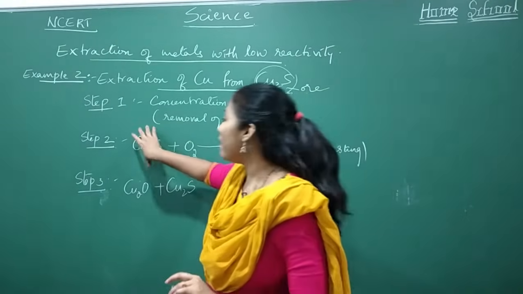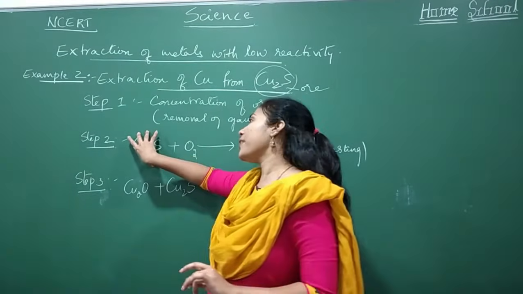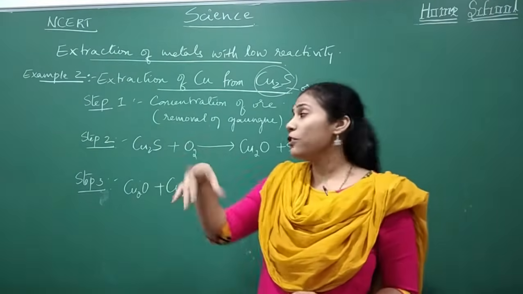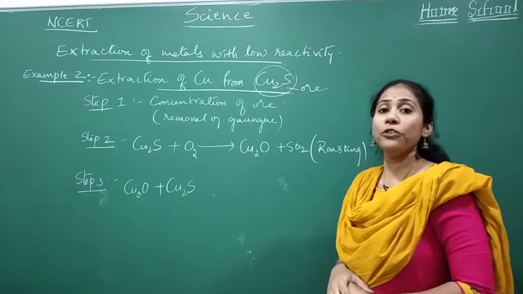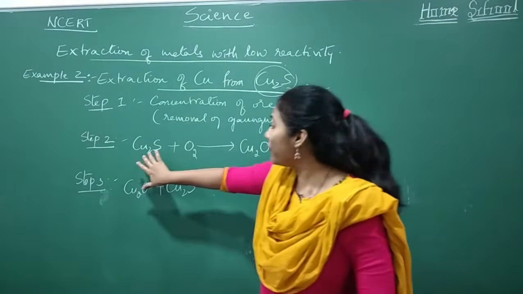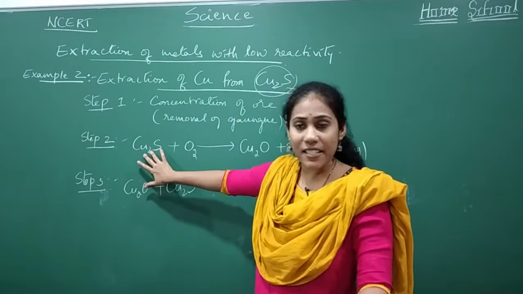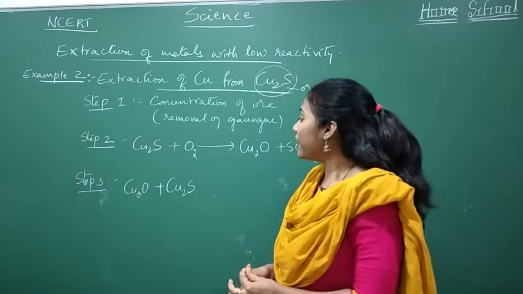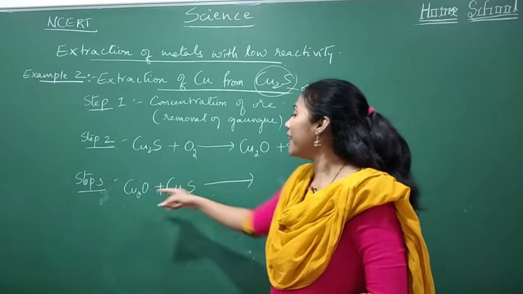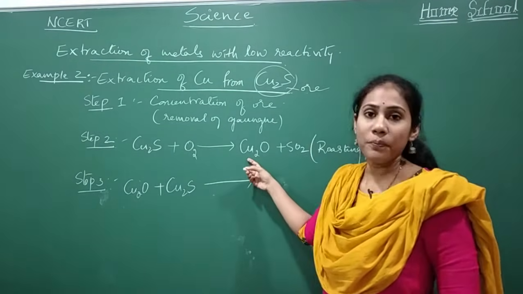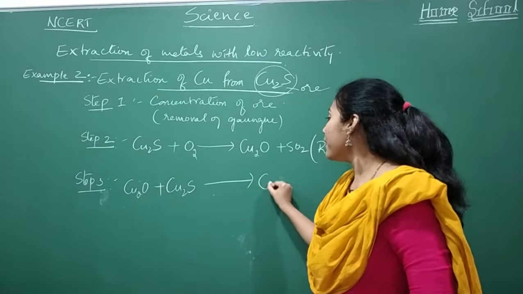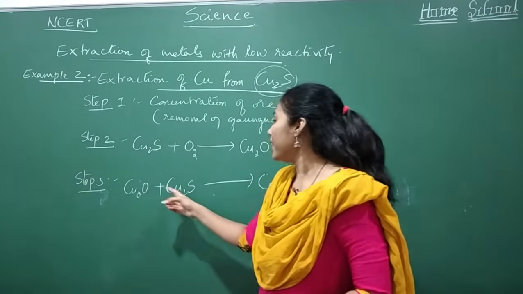If you have 100 molecules of Cu2S, only 50 molecules will get converted into Cu2O. The remaining 50 molecules will stay as they are. Those remaining 50 molecules combine with Cu2O, and you will get copper. This will come out as copper.